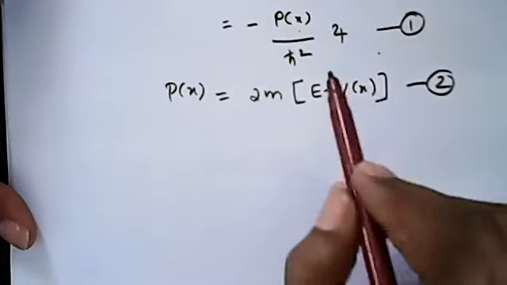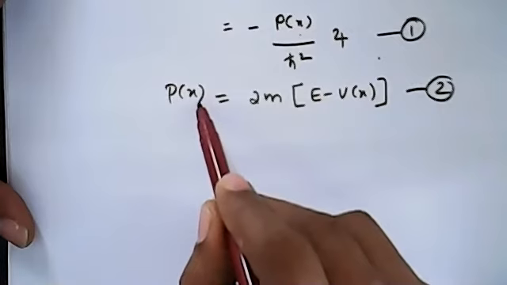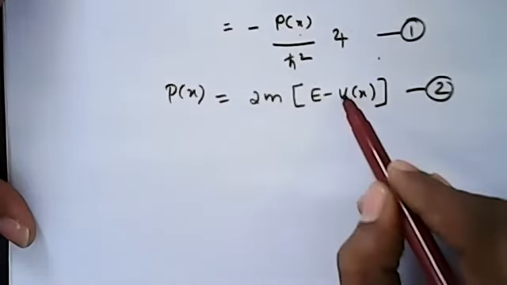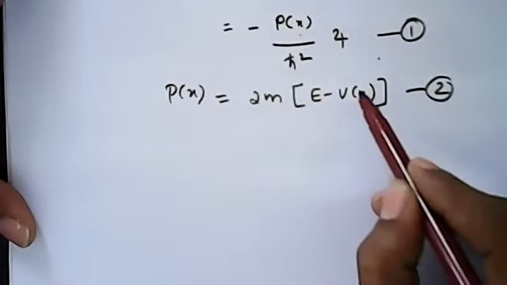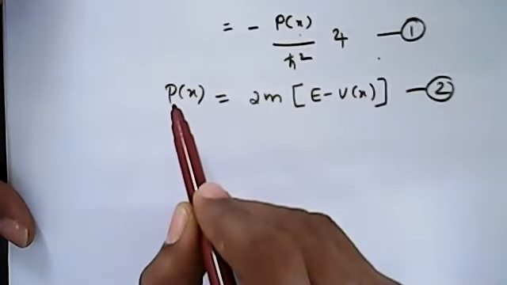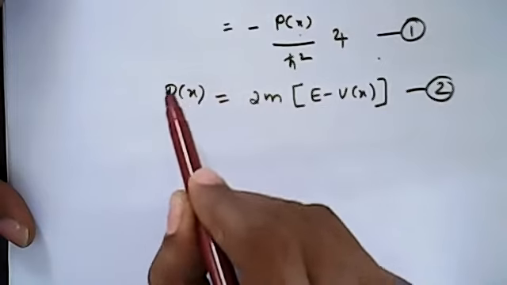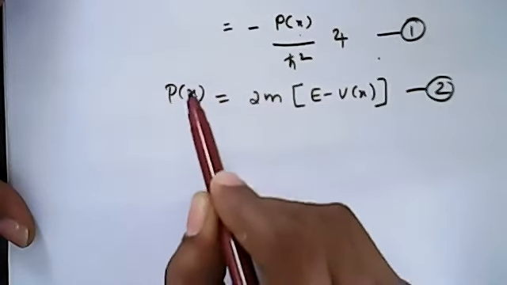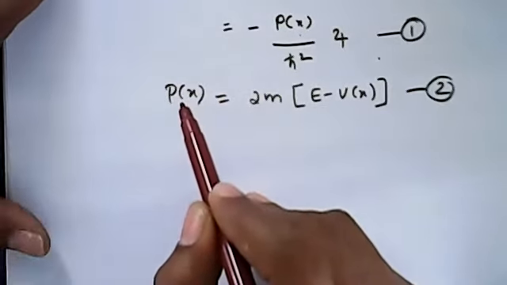Why does p depend on x? Because V depends on x. This x dependence comes to the momentum too. So the de Broglie momentum is a variable, not a constant.